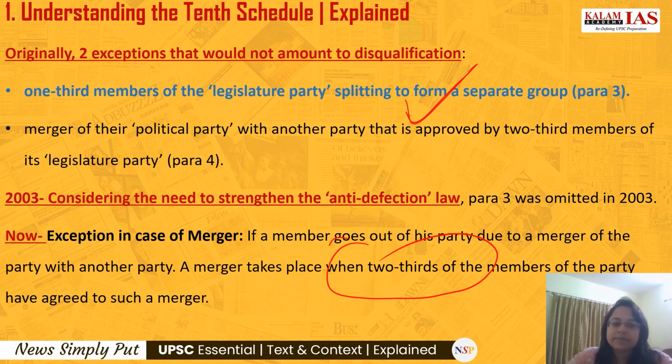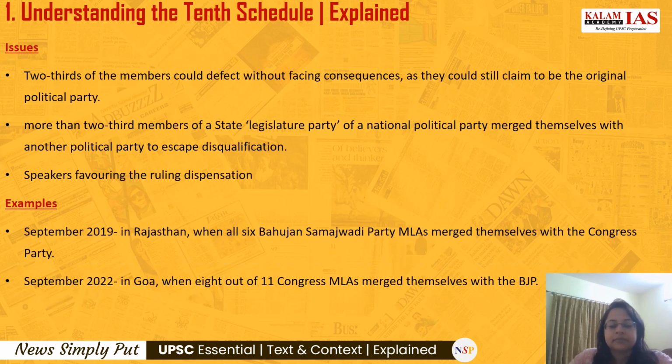Another exception is there. Can you tell me in the comment section which exception is still there under the 10th Schedule? It is about the Speaker's role, the presiding officer of the legislature. Then coming to the issues in the law which is still existing: what are the loopholes still existing at this point of time that are causing political instability? Here we just discussed that the para 4 exception is still there, which allows the merger.